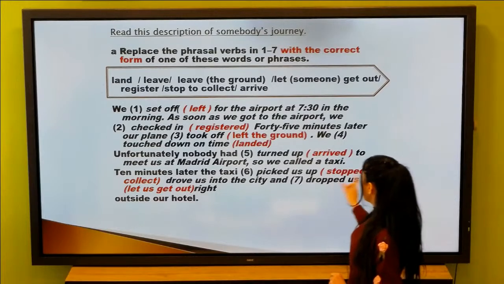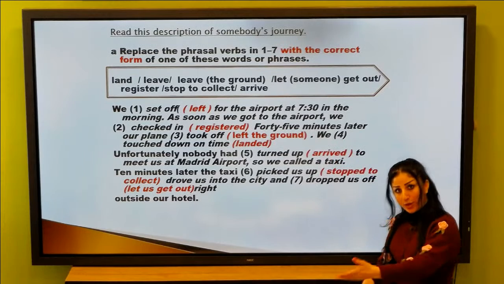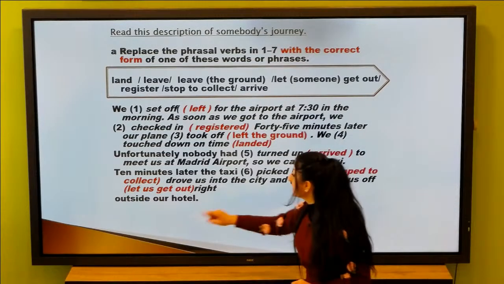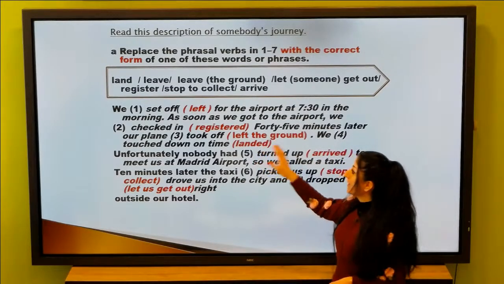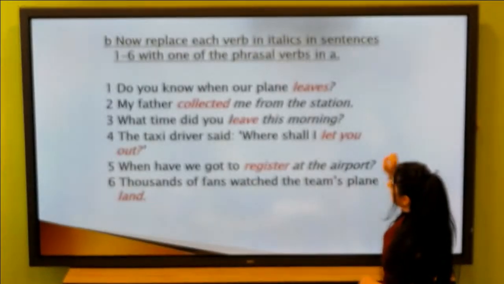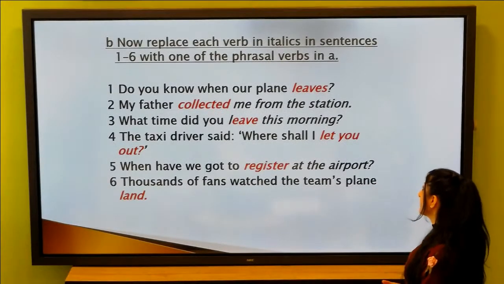What's the meaning of drop us off? Let us get out of the car or the taxi, right? Outside our hotel. Please, my dear students, you will keep by heart these multi-word verbs or phrasal verbs. Okay? Finally, now replace each verb in italics. What's the meaning of italics?